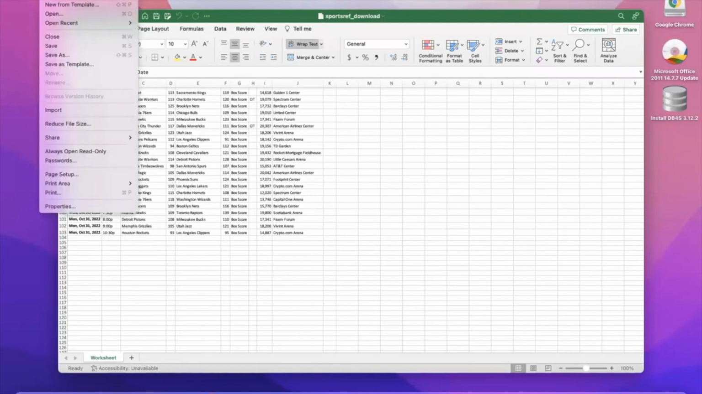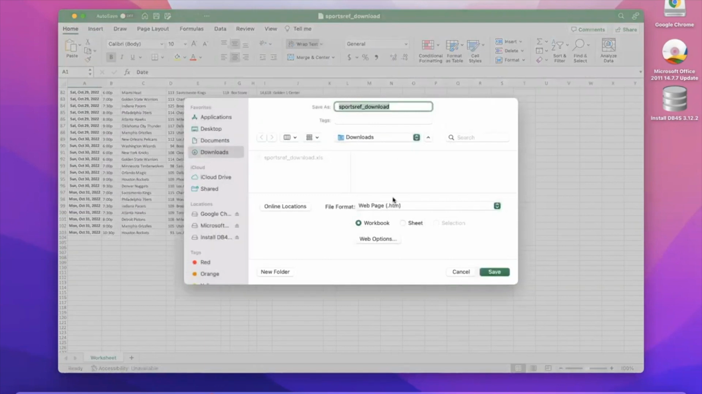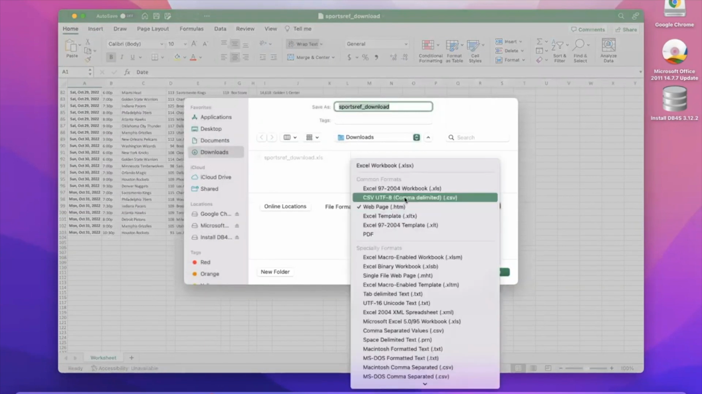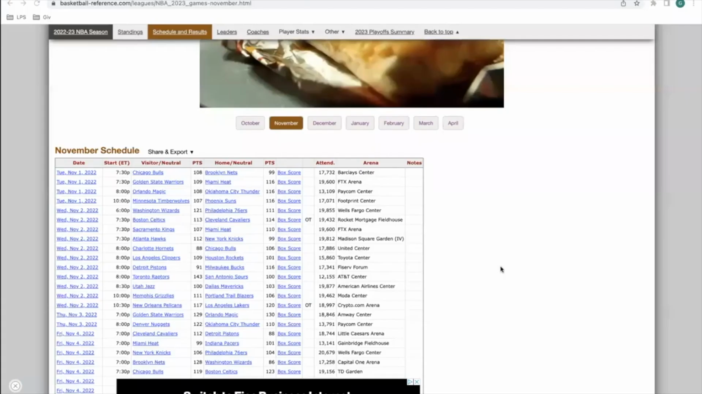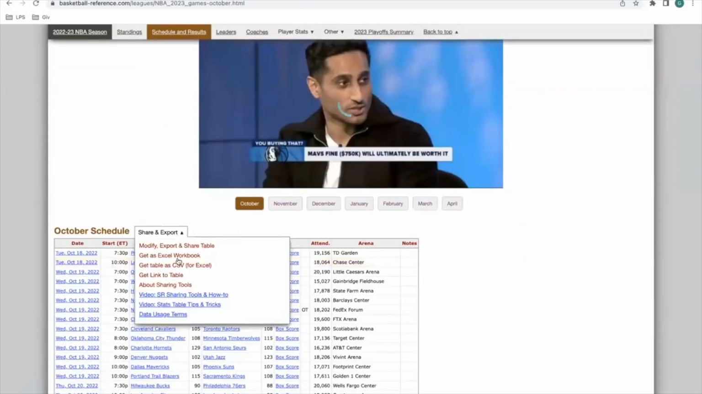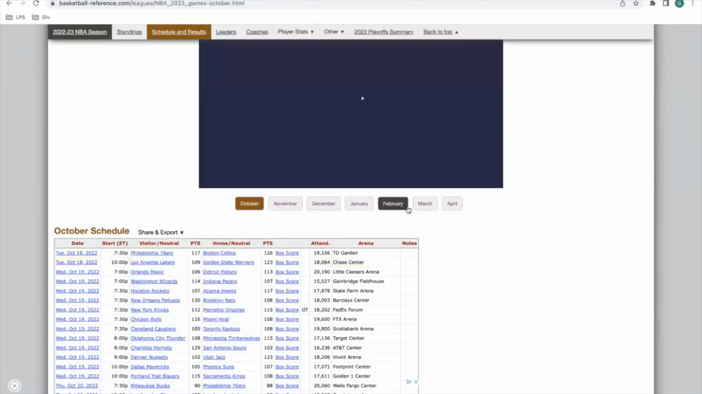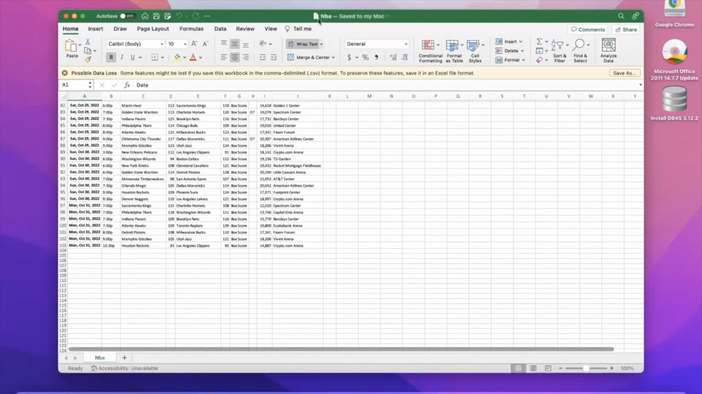Once you do that, you click file, then you click save as. And from there, you can save it as a CSV file, and you can change the name to something like NBA. So remember, I'm going to go through it again. You're going to have to go through every month, go to share and export, get as Excel workbook, get it for every month, copy and paste them into one worksheet, then save it as an Excel file called NBA.